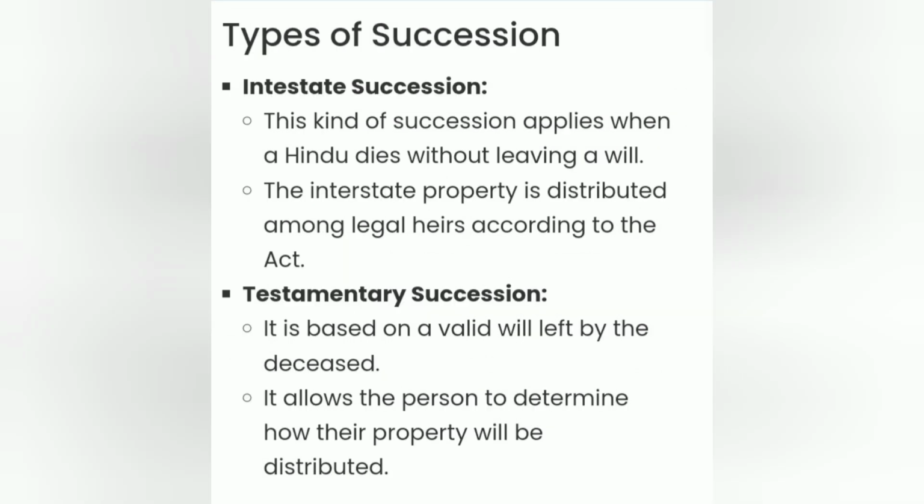Jews. Types of succession. There are two types of succession: intestate succession and testamentary succession. Intestate succession is a kind of succession which applies when a Hindu dies without leaving a will. The intestate property is distributed among legal heirs according to this act, and the testamentary succession is based on a valid will left by the deceased. It allows the person to determine how their property will be distributed.